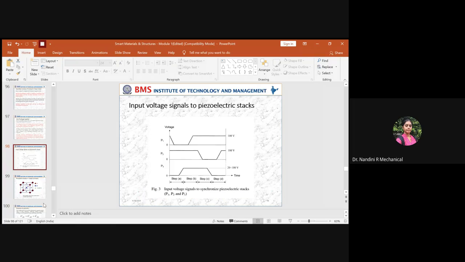So for that you need some power, and hence you give an enhancement in the electrical voltage applied across the P3. So this P3 voltage what you have applied will be in the range of 20 to 100 volts. It depends upon the material what you are using, how capable it is to withstand the applied electrical voltage. So based on material capability, you will subject the electrical voltage. So this will be constant throughout until the step C is done.